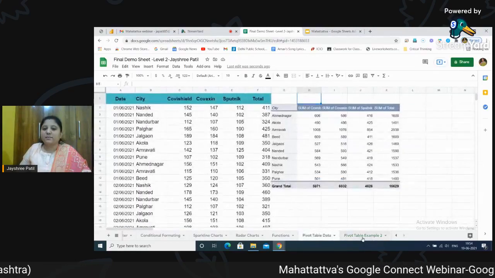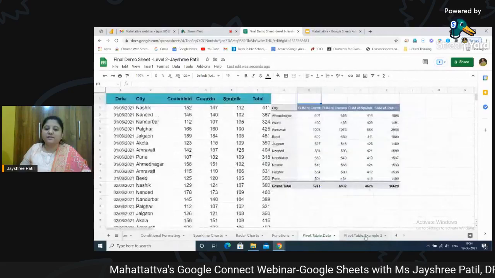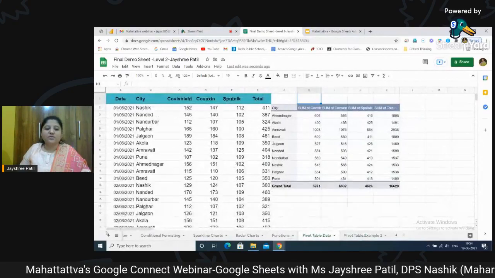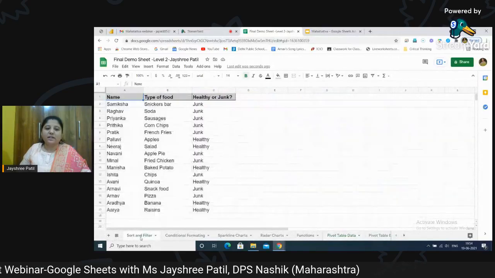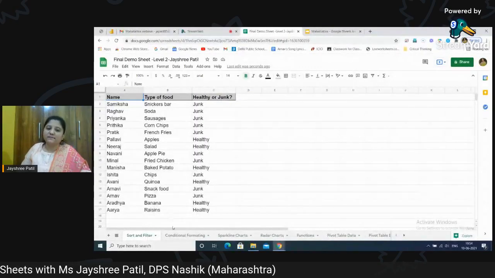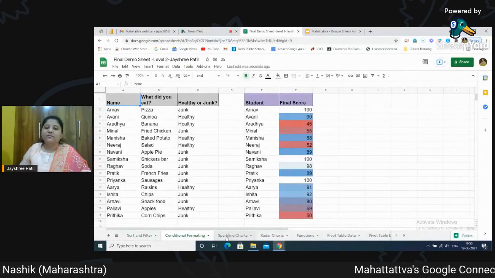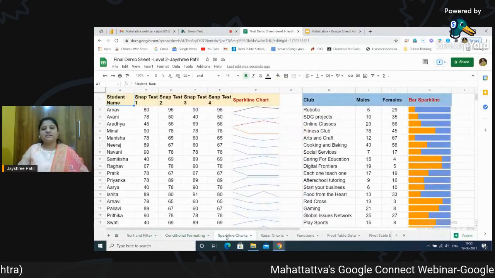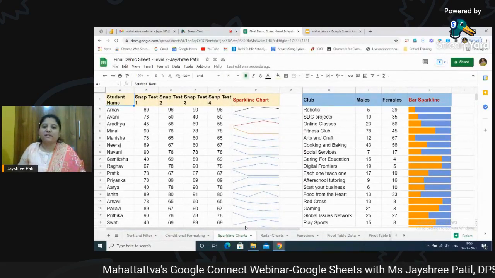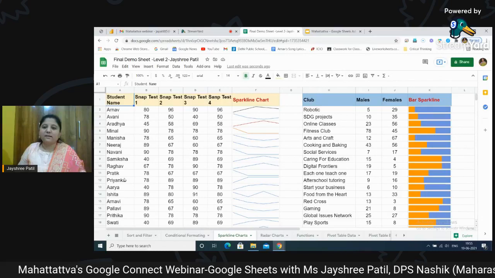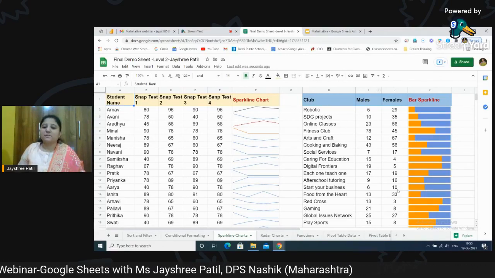These are the two examples. I hope this must be very clear to all of you how to use pivot tables. This is all which we need in level 2. To summarize it, we will just see. We have learned how to use sort and filter. We know how to do conditional formatting. We also know how to understand and see the progress of a child over time. We can use this sparkline if we have the same type of data. If we have different types of data, we can use this bar sparkline.